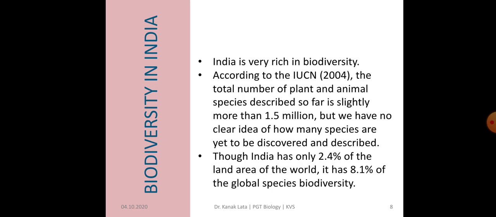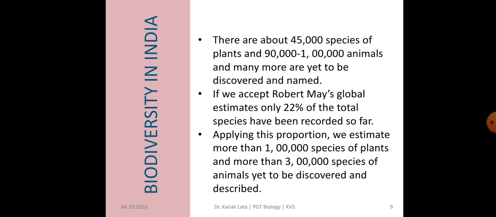India has only 2.4% of the land area of the world, but it has 8.1% of the global species biodiversity. It means it is quite large. There are about 45,000 species of plants and 90,000 to 1 lakh species of animals, and many more are yet to be discovered and named.